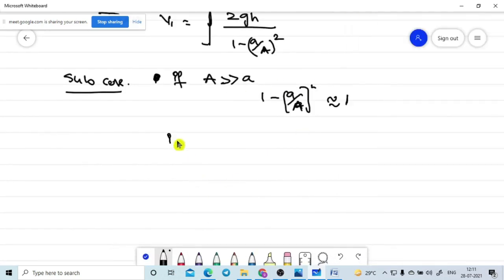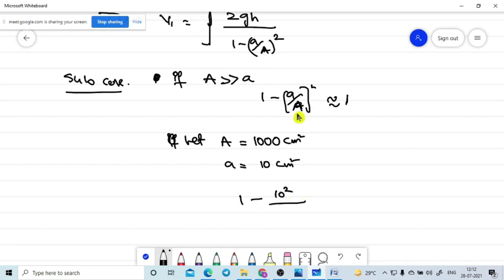Let capital A be equal to 1000 and small a be equal to 10, any one of them. It may be centimeter square or meter square, take anyone for easy understanding. Now what about this 1 minus small a square divided by capital A square? 10 square divided by 1000 square means 100 divided by 1,000,000. 2 zeros minus 6 zeros, so 4 zeros will come. That is equal to 1 minus 0.0001. This is the value.